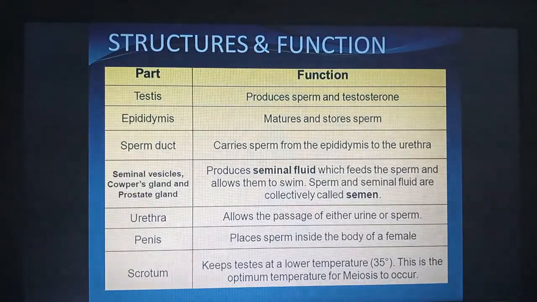Urethra allows the passage of either urine or sperm. Penis places sperms inside the body of the female. Scrotum keeps the testes at a lower temperature, 35 degrees. This is the optimum temperature for meiosis to occur.